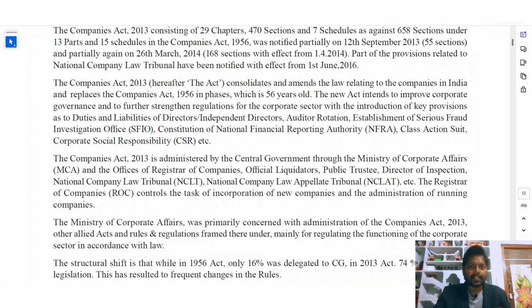It contains a set of duties for both the directors and independent directors, and also auditors rotation, establishment of serious fraud investigation office, constitution of National Financial Reporting Authority. So all these topics are contained in the new Companies Act of 2013.